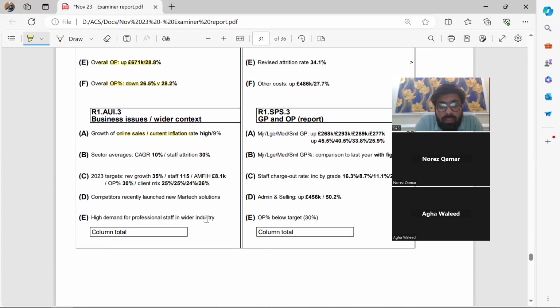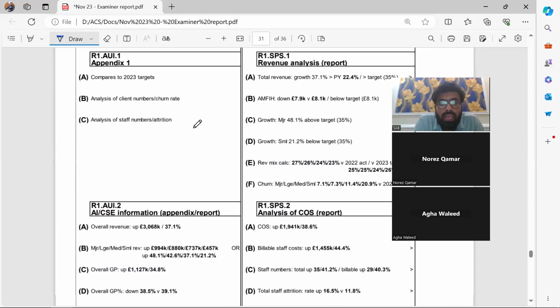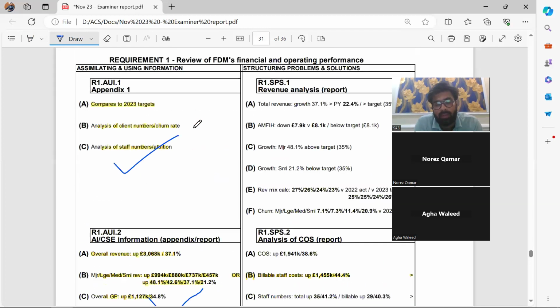High demand for professional staff in the industry, we could have commented on that. Sector averages, staff attrition 30%, I mentioned that. CAGR, I mentioned that. Targets, I mentioned that. And competitors recently launched new Martech solutions, I didn't mention that, but maximum points get hit. So all three boxes pertaining to AUI are done.